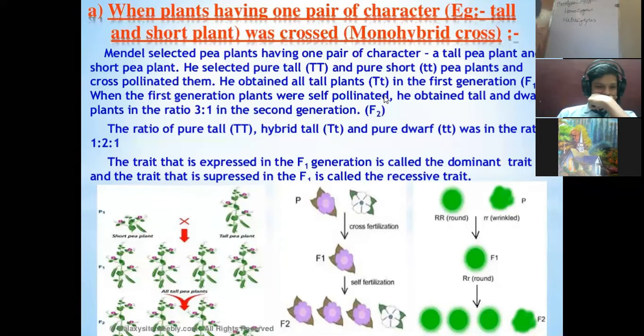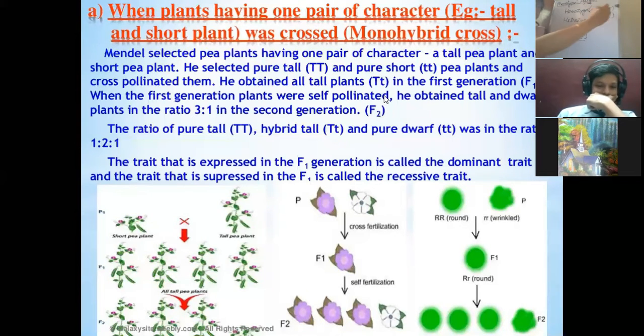Homozygous means where both the genes are the same. It's a pure plant, a pure breed, where both the genes which govern the phenotype are the same; then it is called the homozygous variety. But if both the genes which govern the characteristic are not identical, then it is called heterozygous.